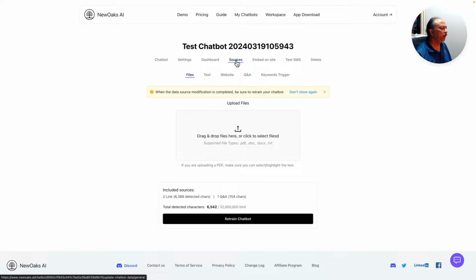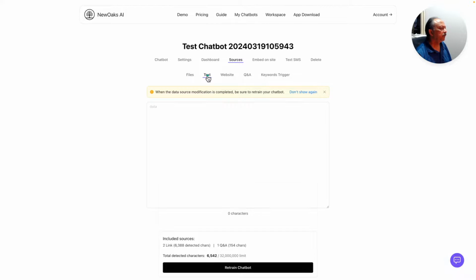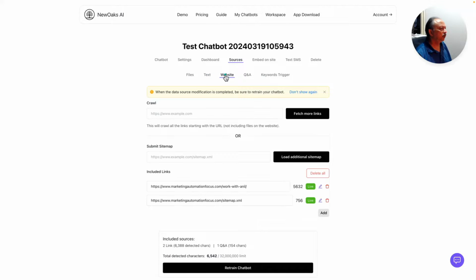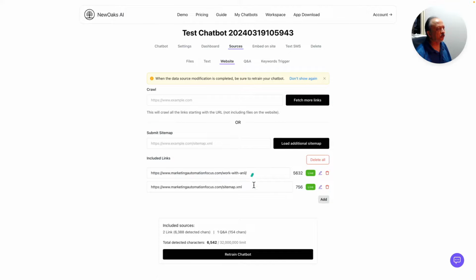But later on, if you're editing, for the sources you can have files, you can have text that you can copy and paste here, and you can crawl and scrape the website. So what I had done, as you can see here, included links. I got only two of them here.